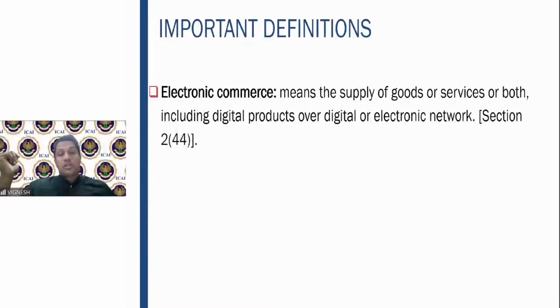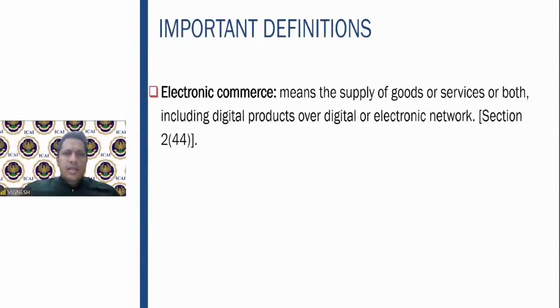So what was noticed by the government, even when service tax was there, was that over a period of time there was a large segment of service providers going untaxed. Why? Because you book the cab, the driver comes, you sit in the car and go. The service provider is the driver, the service receiver is you.